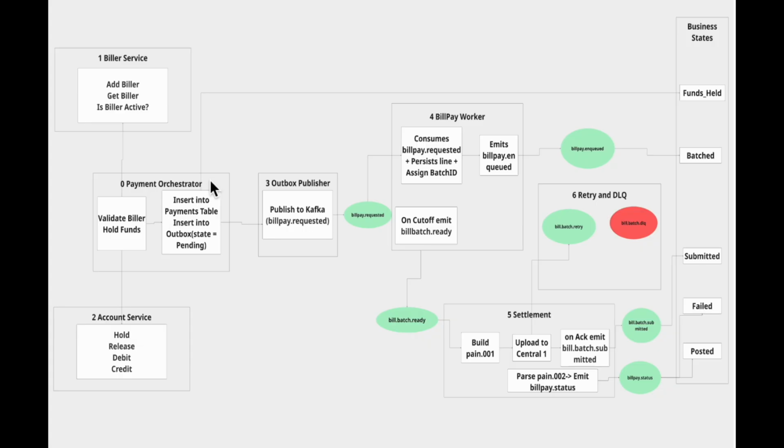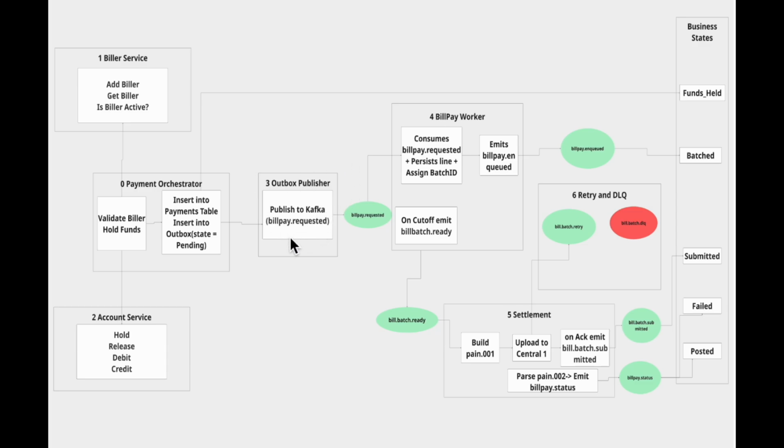Now, at this point, we don't wait for the entire backend circus to finish. We simply send back an HTTP 202 response at this point of time, which says your bill payment is accepted and is being processed, which is a polite banking language for trust us, things are happening. Now enters the Outbox publisher.